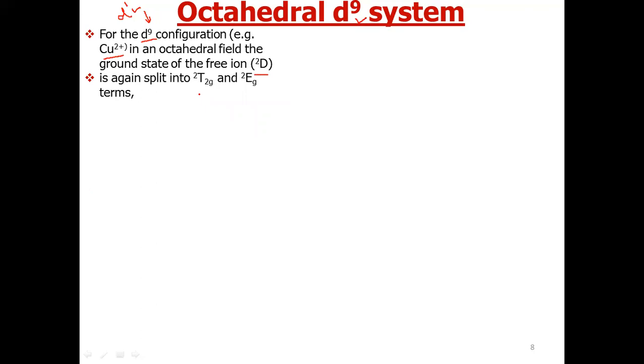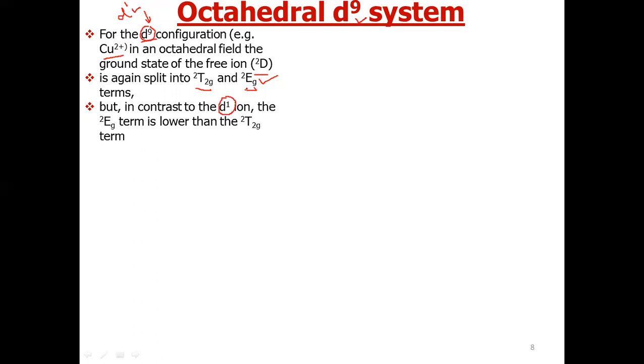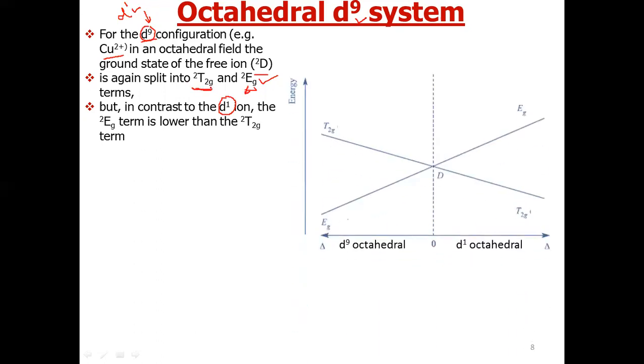The 2D state, we know that in an octahedral field it splits into T2g and Eg terms, but now there will be a difference. We already discussed that although the terms of d1 and d9 will be the same, their energy will be different. So in this case, the energy of Eg will be less and the energy of T2g will be more.